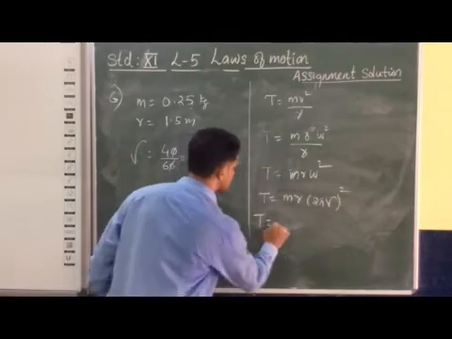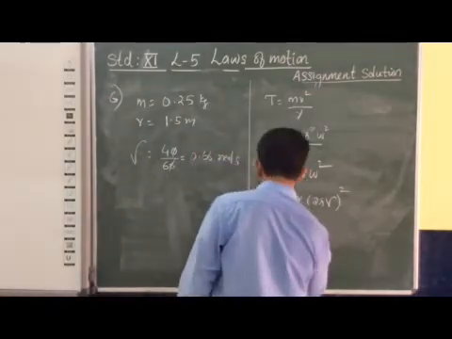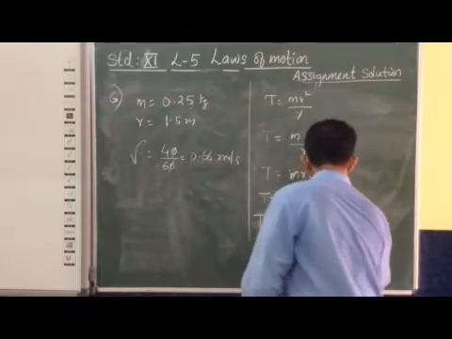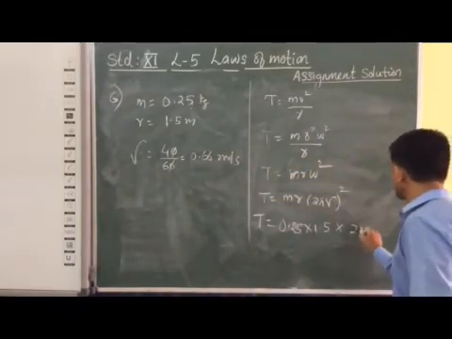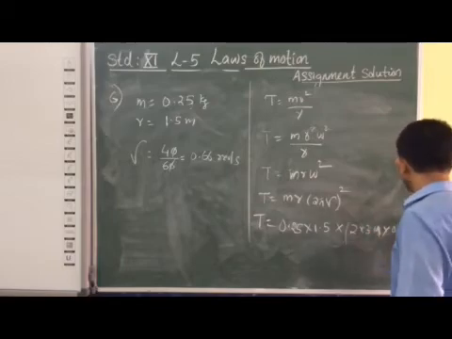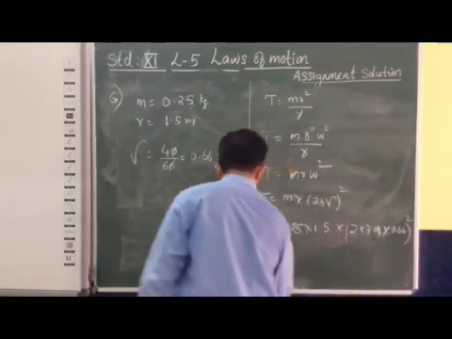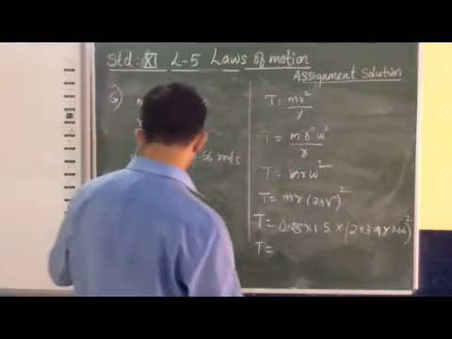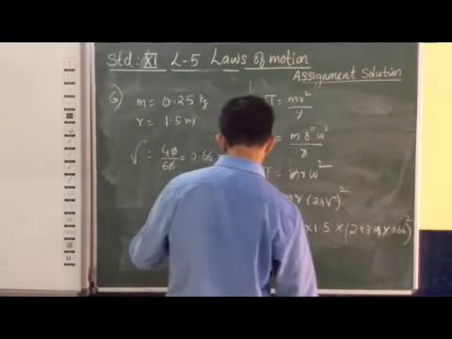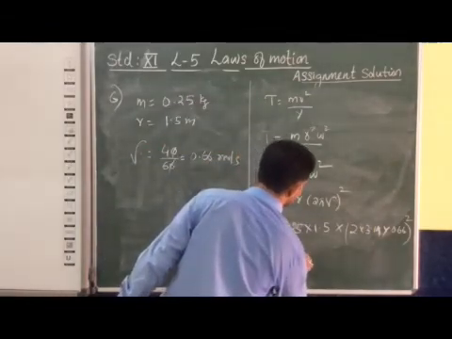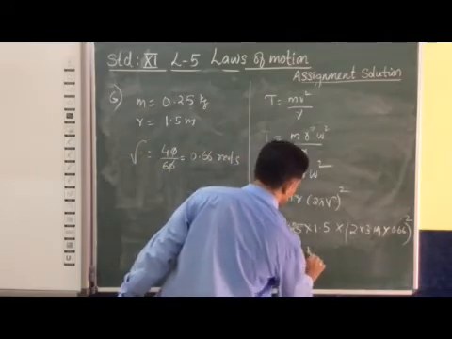So T is equal to mass is given, 0.25, radius is given, 1.5, into 2 into 3.14 into frequency 0.66, all square. If you do this, you will get the value of tension in the system. So can you find what is the tension? After doing this calculation, you will get this answer: 6.4 Newton.